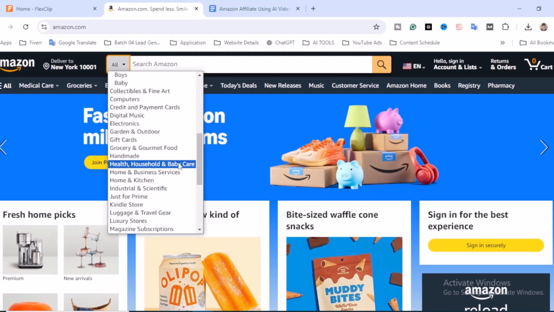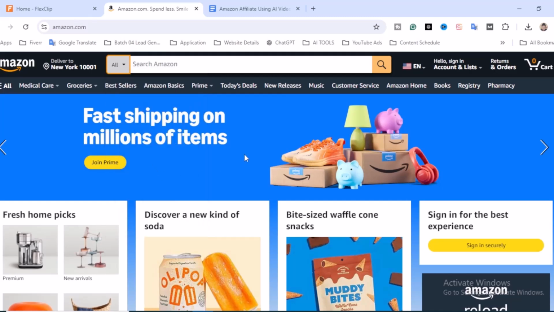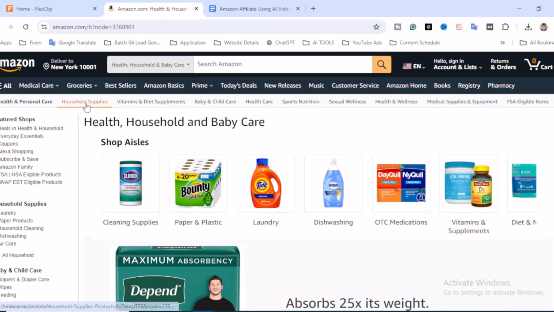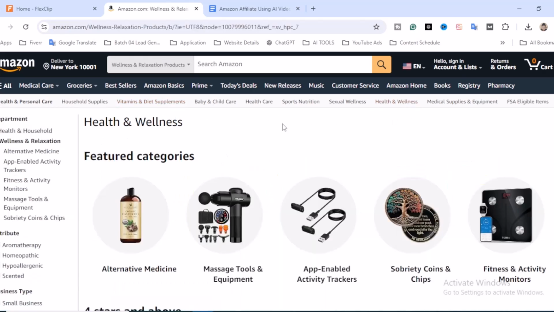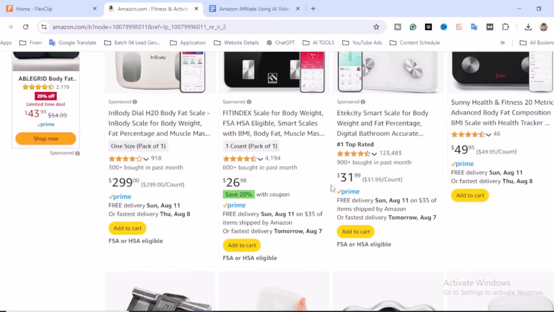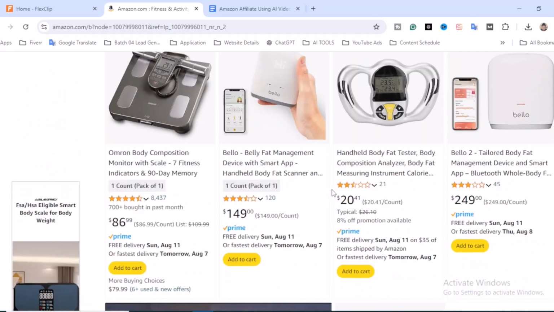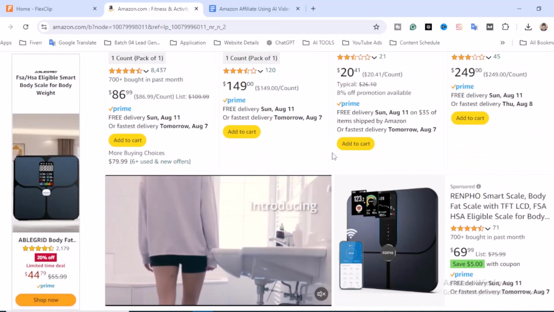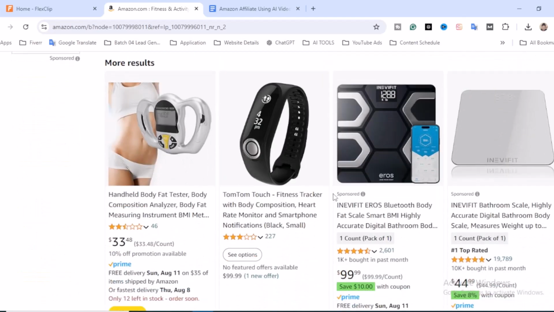I'm going to click on health household. A small menu bar appears like household supplies, vitamins and diet supplements, and also health and wellness. Let's click on health and wellness, then click on fitness and activity monitors, and finally you will find the real product. That's the way you can find your product. If you do more research, that means deep research, you will find the exact product.